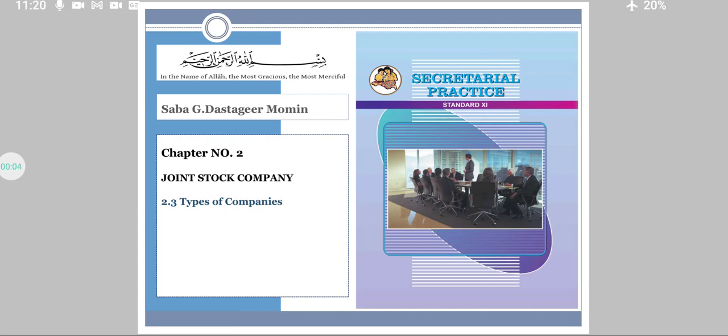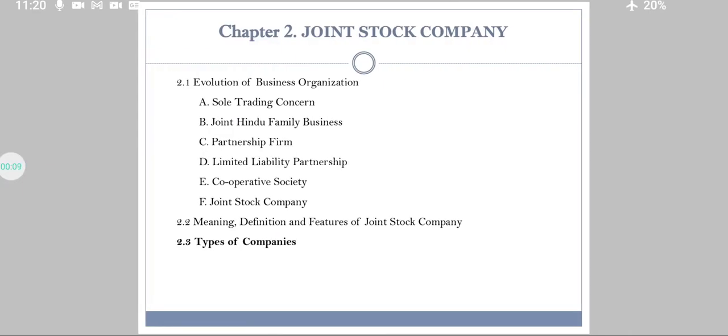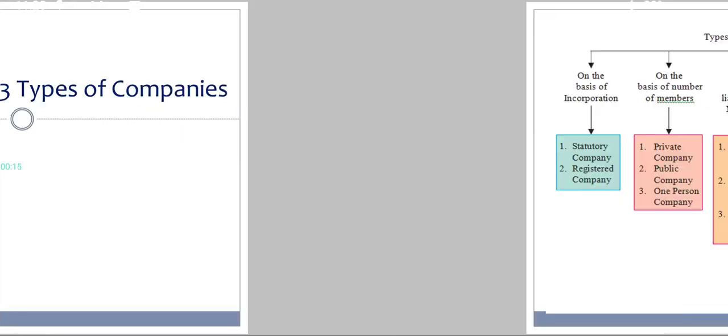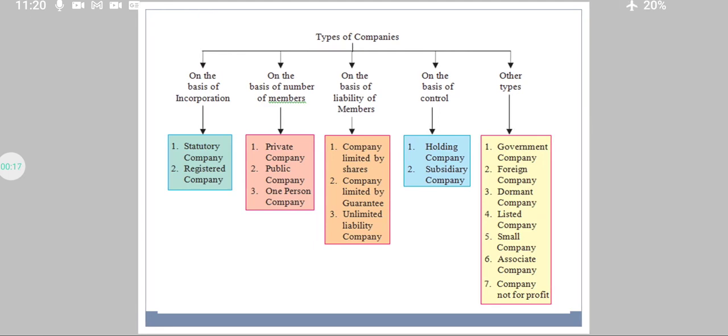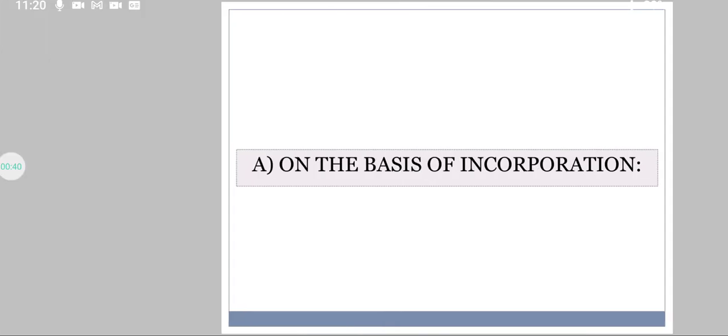My dear students, in today's chapter number 2, that is joint stock company, we are going to see types of companies. See, companies get bifurcated, companies get divided on certain basis. On the basis of incorporation, on the basis of number of members, on the basis of liability of members, on the basis of control, and then there are certain other types of companies. We are going to see each one in detail today.